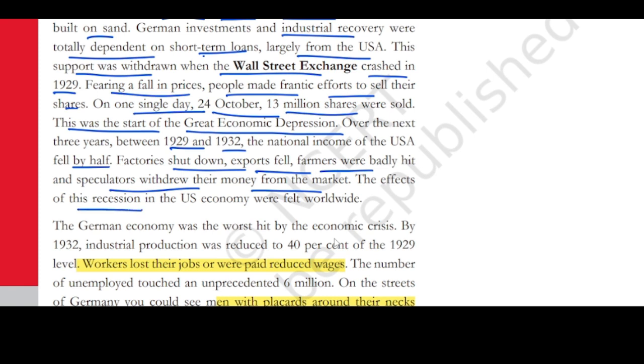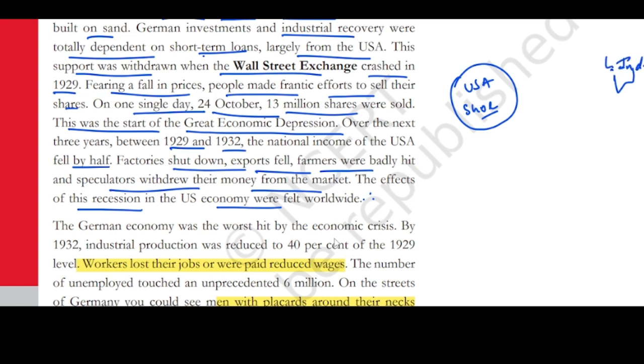The effects of the recession in the US economy were felt worldwide. So everywhere there was a problem. Why worldwide? Say you have the USA, which has been importing goods. Suppose it is importing shoes from, for example, India. If the USA is importing shoes from India...